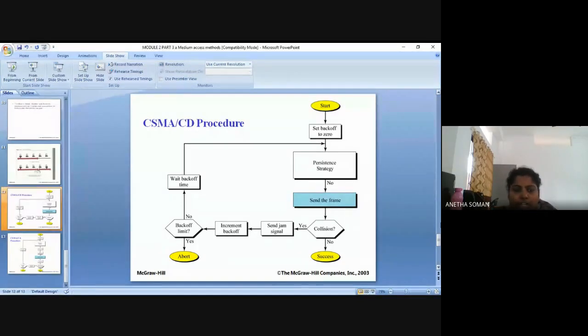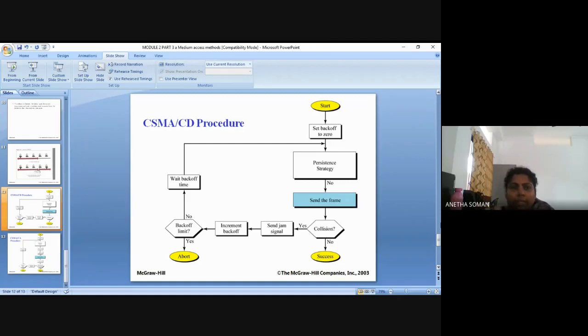That means 15 times you can check whether the line is idle or if a collision is happening. If this value exceeds the limit, it means that the station has tried enough and has to abort the process. Many times they have tried, but the collision is happening, so they have to stop the transmission. If the value has not exceeded the limit, the station waits for a random amount of backoff time and senses the line again. This is how CSMA CD handles the collision.